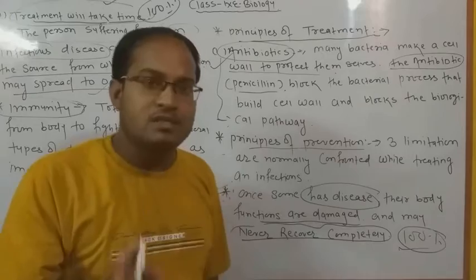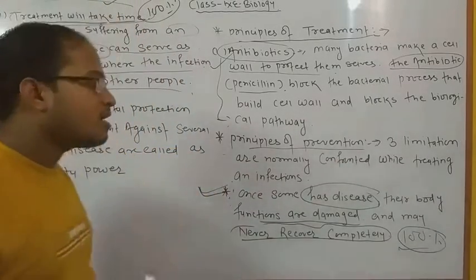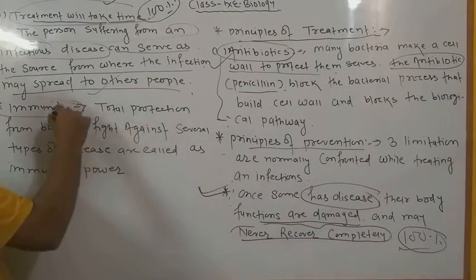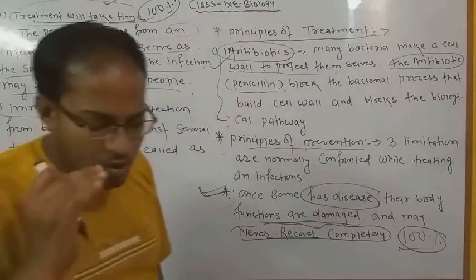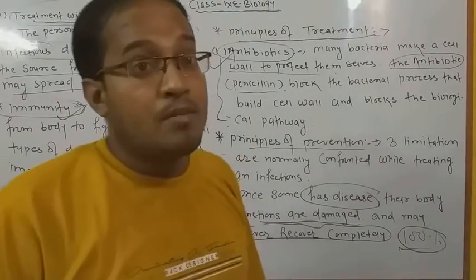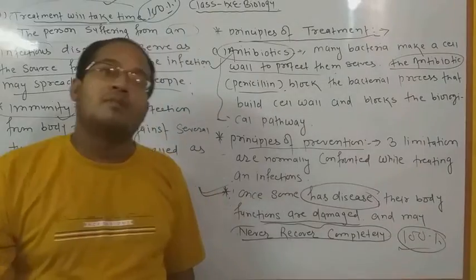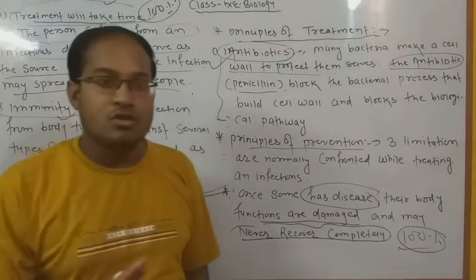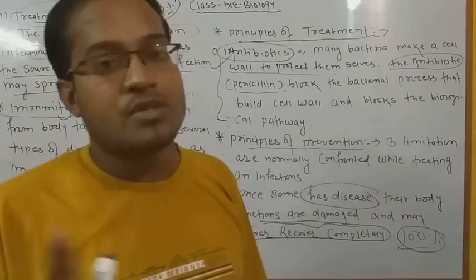At that time human beings suffer lots of diseases. At that time the main power is immunity power needed. उस समय इम्यूनिटी पावर की हमें बहुत ज्यादा जरूरत पड़ती है. Why? Because if the immunity power will become low, definitely you will not survive. अगर इम्यूनिटी पावर कम होगी आप survive नहीं कर पाओगे.